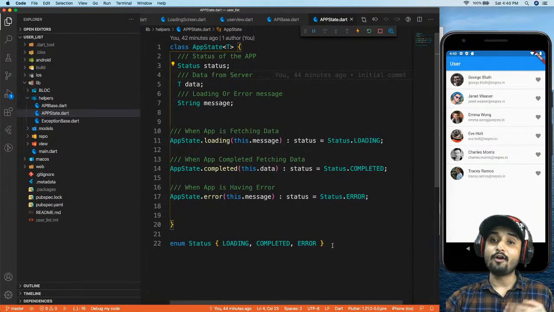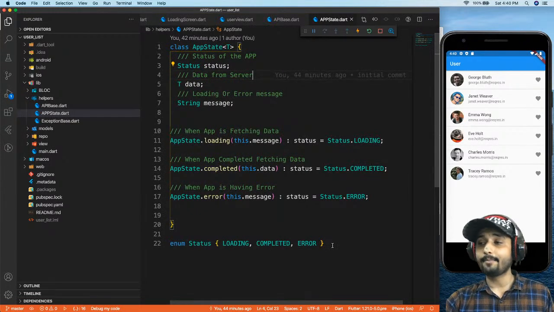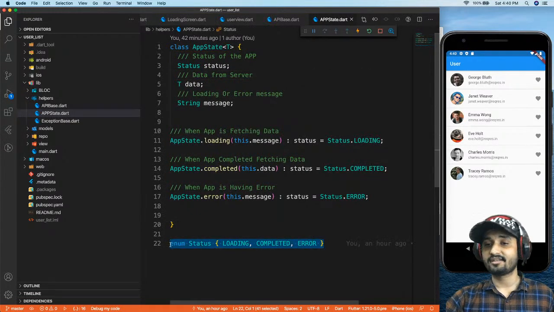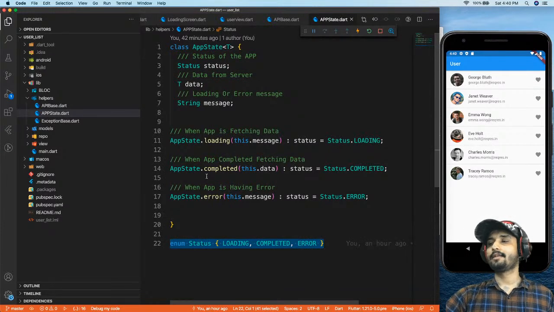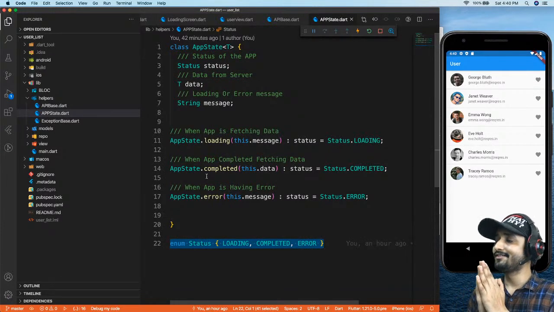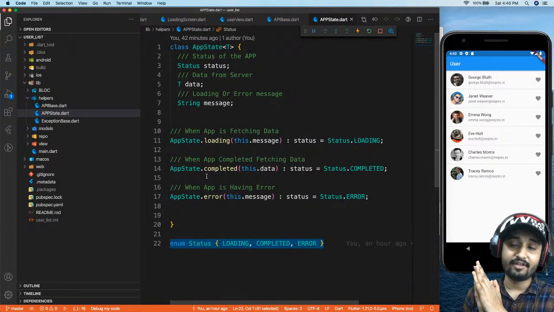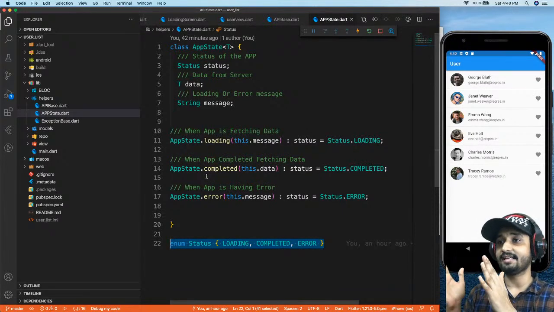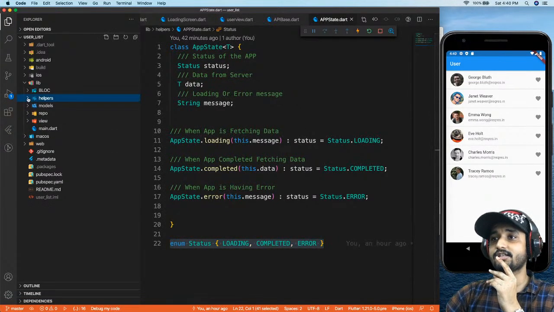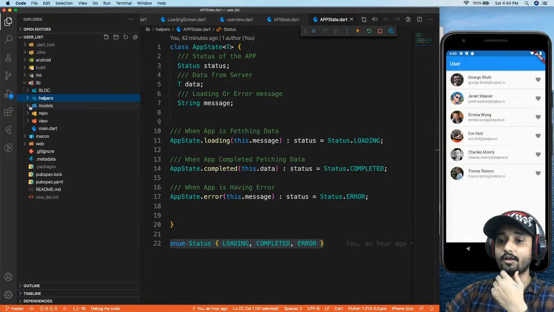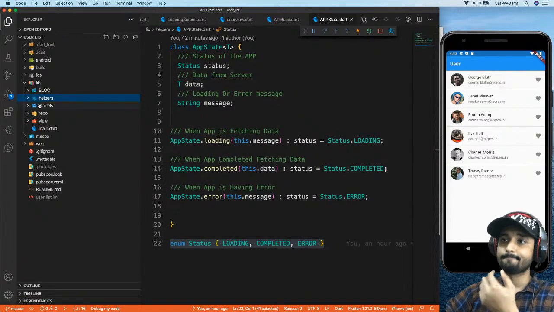Now of course, if you have more states in your app, you can create such an enum, and you can go ahead and build it right into your app. Now let's go ahead and take a look at what kind of data we have and how it looks. So first thing first, let's check out our models, what our models are like.